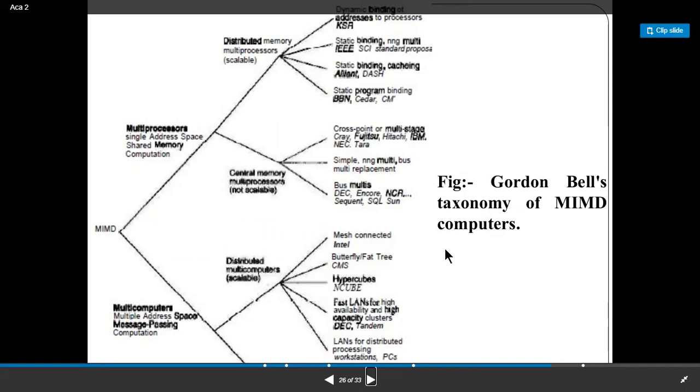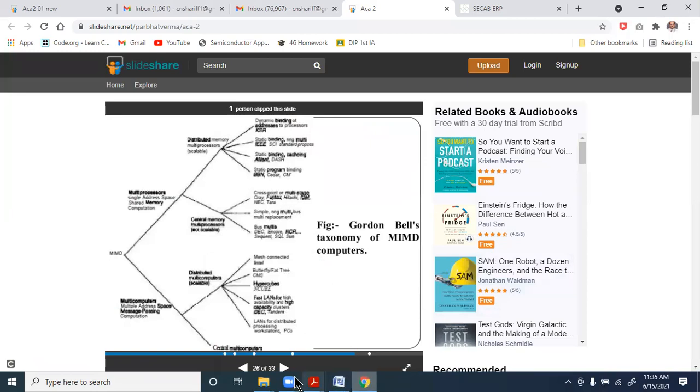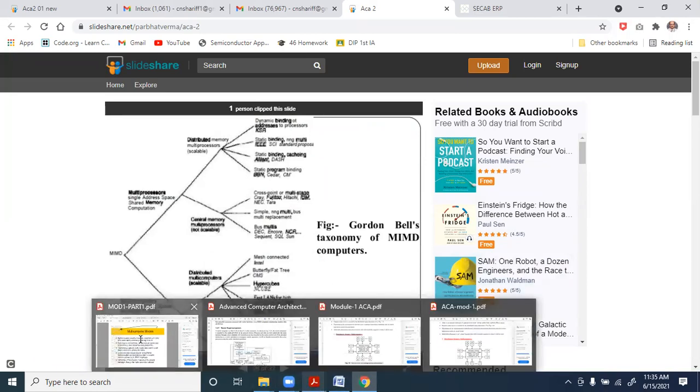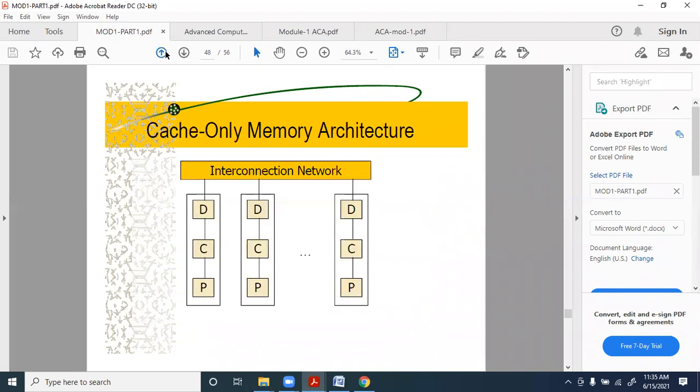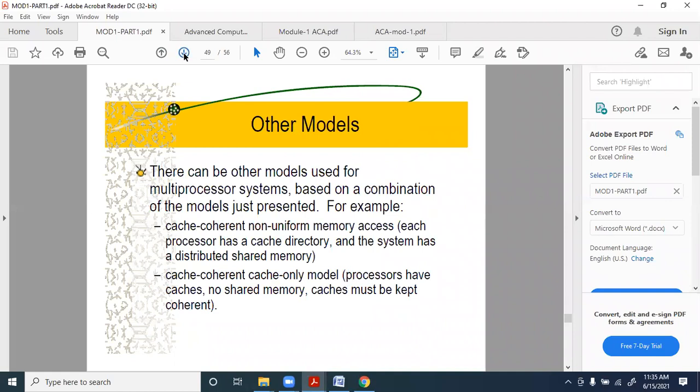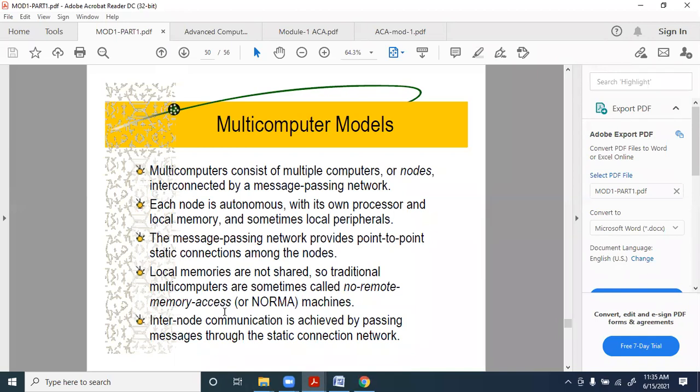Before coming to this itself, maybe we can go back to our previous slides and see if there is anything missing there. So here, if you just see, the same thing is being mentioned: no remote memory access, NORMA. Inter-node communication is achieved by passing messages through the static connection network. Each node is autonomous with its own processor, local memory, local peripherals, maybe even disks also.